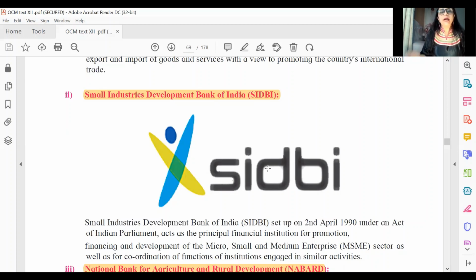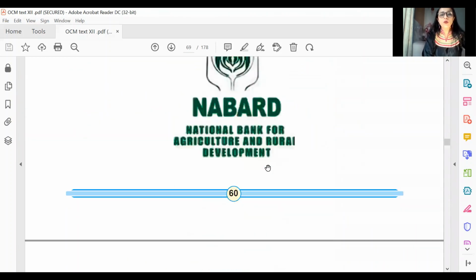So you don't have to learn all these types by heart, but you must know that these three are all examples of specialized banks. So once specialized banks is identified, you know that the fourth bank given there is the odd one out.